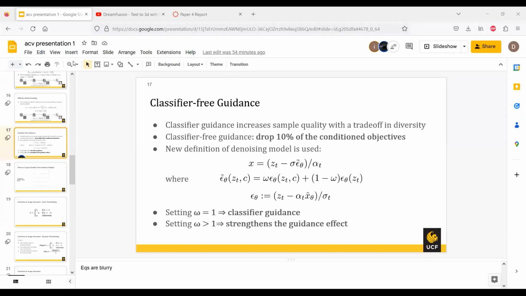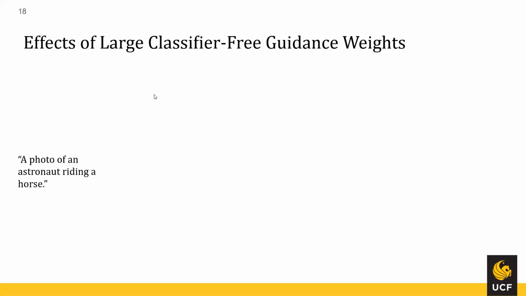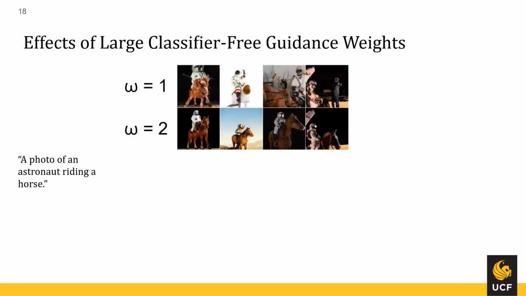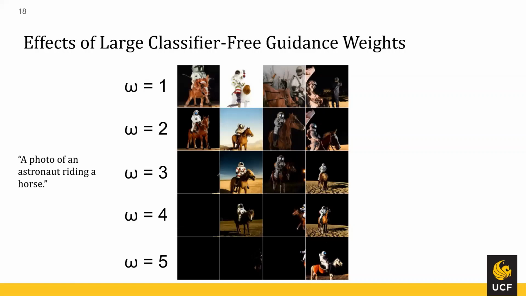Right, so classifier free guidance is great, but it is by no means perfect. Say we want to generate a photo of an astronaut riding a horse. At these lower weights, the images look pretty good. They're kind of dark, but the horse and the astronaut are still there, so it's okay. But as you increase the weights, the images tend to go to black and they just oversaturate, which is obviously not what you want when you're trying to generate an image.